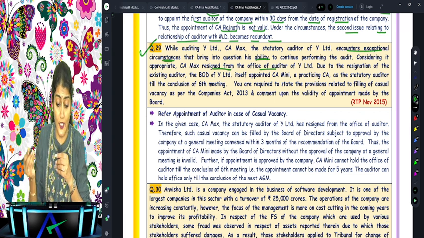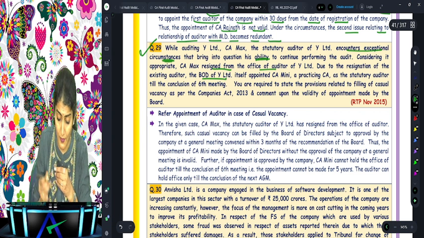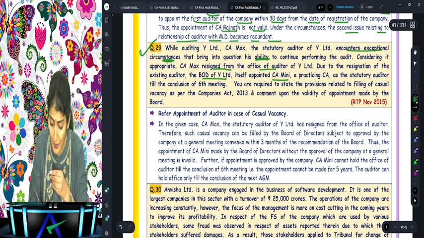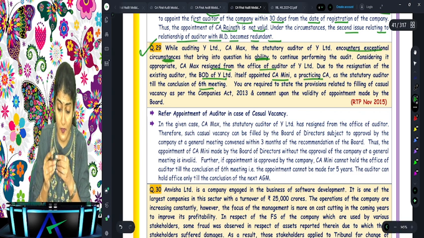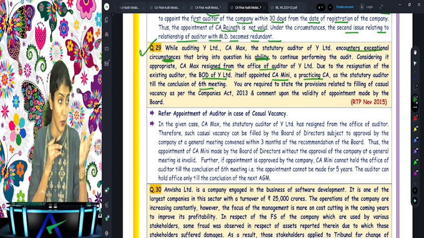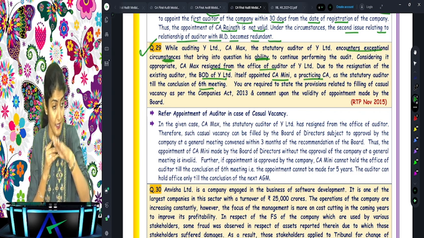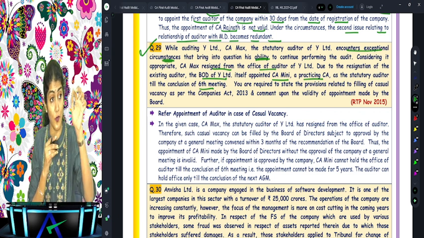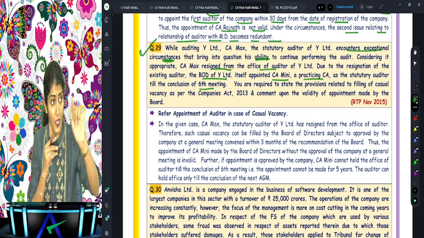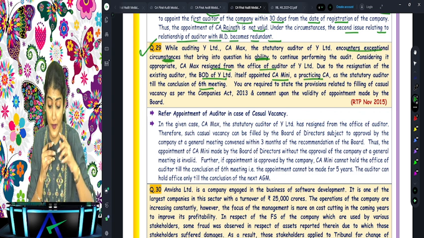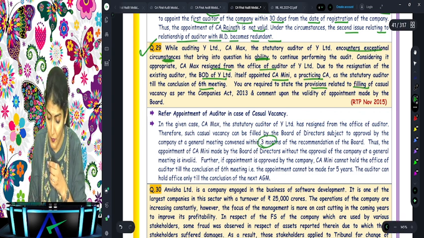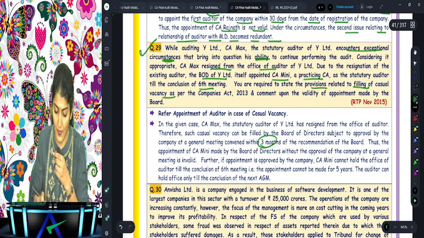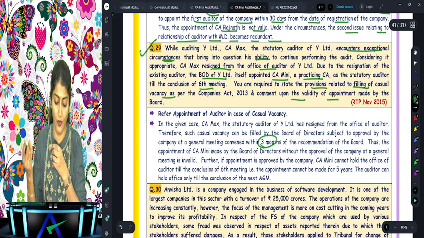Due to the resignation of the auditor, the board of directors of Y itself appointed CA Mini, a practicing CA, as the statutory auditor till the conclusion of the sixth meeting. No, right, only till the conclusion of the next AGM, and that too because it is due to resignation. It shall be filled by the board, but it is also to be approved by the members at the AGM within 3 months. You are required to state the provisions relating to filling of the casual vacancy and comment upon the validity of the appointment.